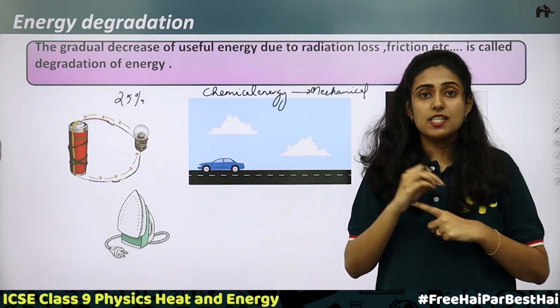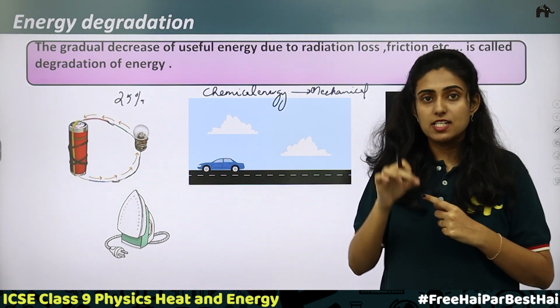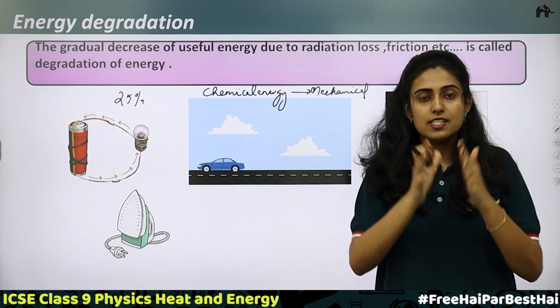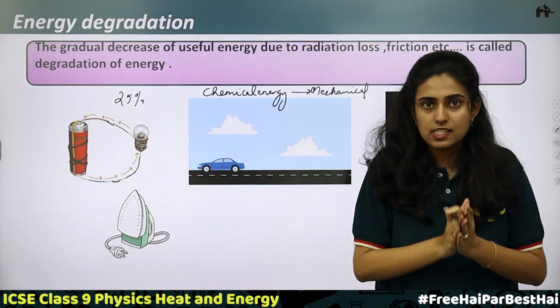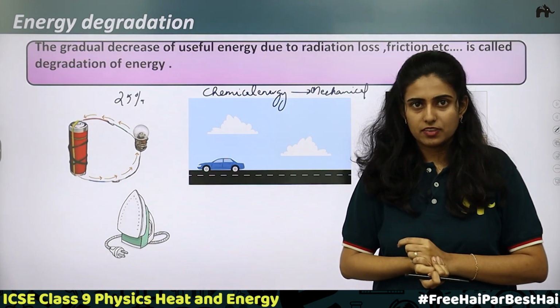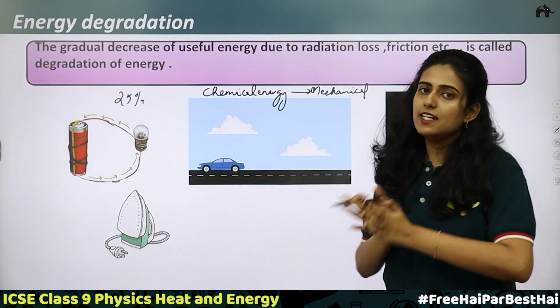And you will be able to see that to get a battery charge, it will take more time. So the useful energy, that is the chemical energy produced, is decreasing, and the degraded energy is increasing. So this is energy degradation.